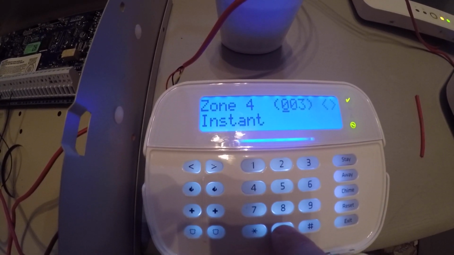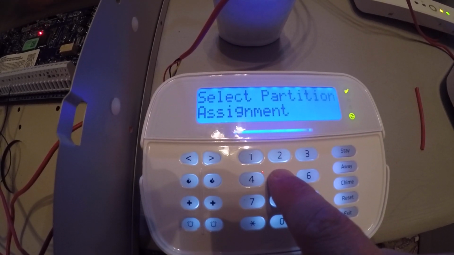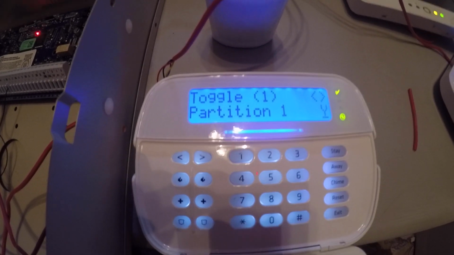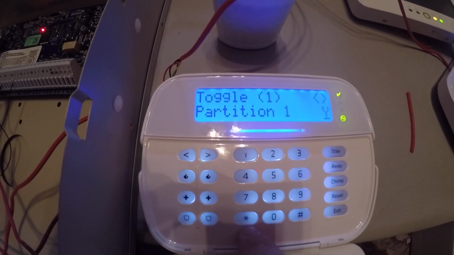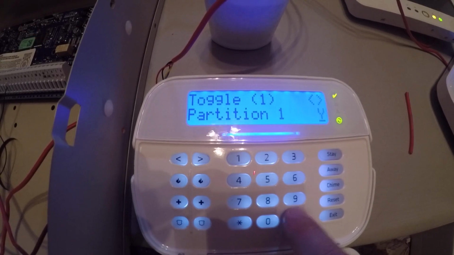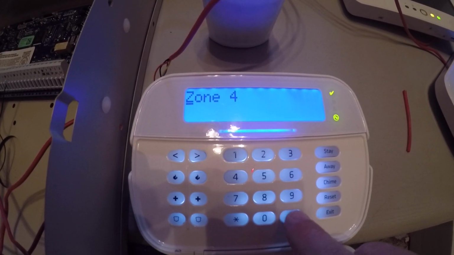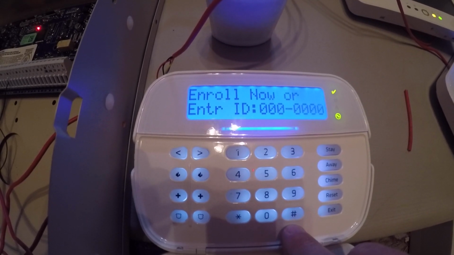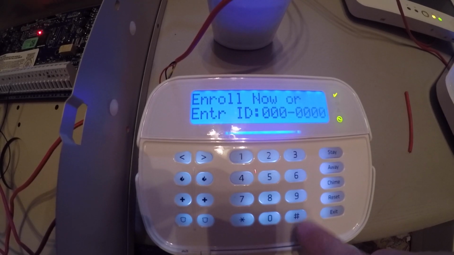And we want this to be an interior follower motion, and we want it to be on in the away mode and off in stay. So it's 005 was the zone type. Partition 1, hit pound. Label zone 4, that's fine. And we're done doing the zone programming.